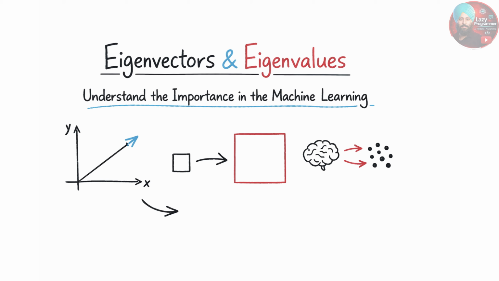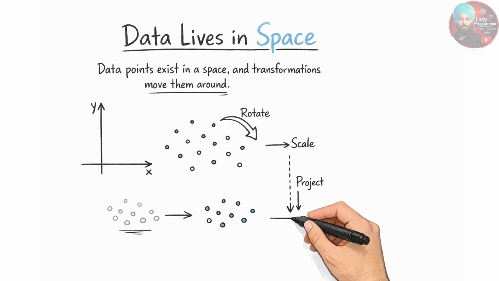We are going to learn about eigenvectors and eigenvalues. We will understand what those are and how they are important in the machine learning ecosystem. We can think of data as something that lives in a space.